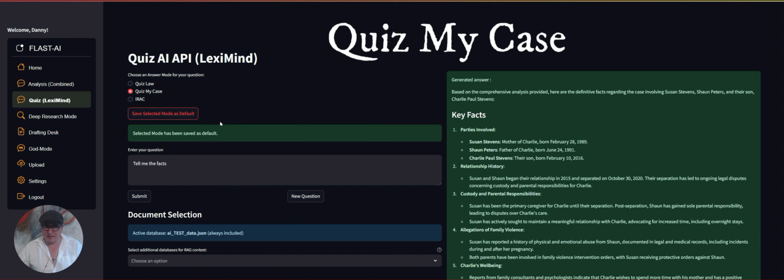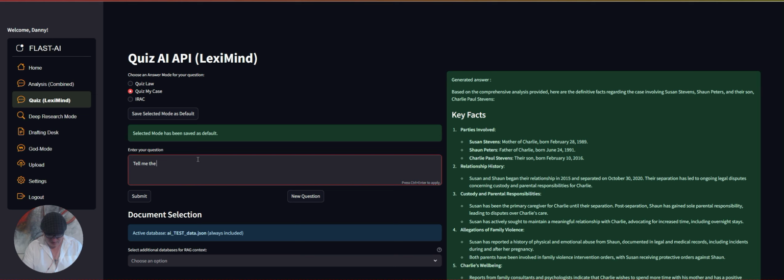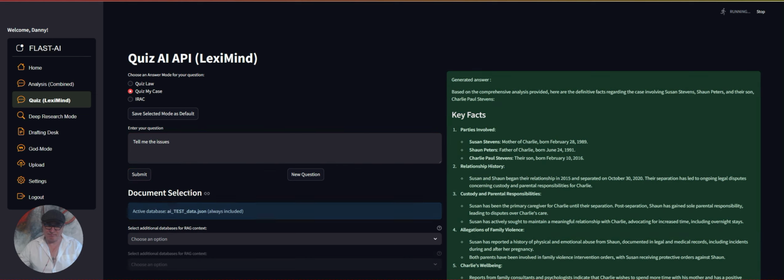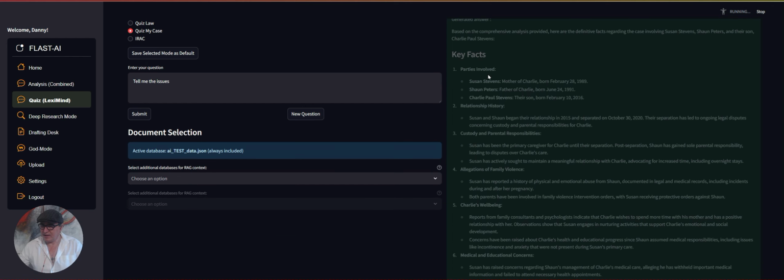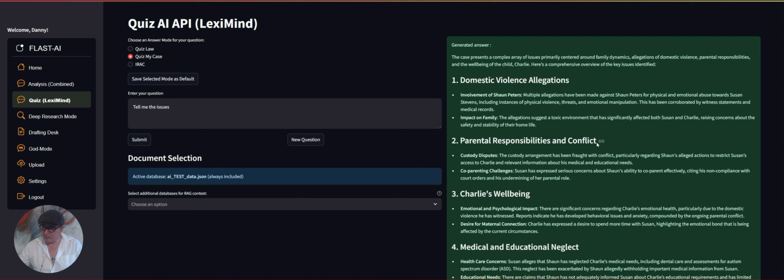I'm going to just click on there, and we're going to go, tell me the issues. The reason I always start with facts and issues is that's what the court does. The court looks at what are the facts of the case, what are the issues involved, what's the applicable law, and then the court's decision as to what the outcome should be. So that's why we look at the facts and issues as a starting point, especially if I'm demonstrating something like this. Again, that all happened in real time.